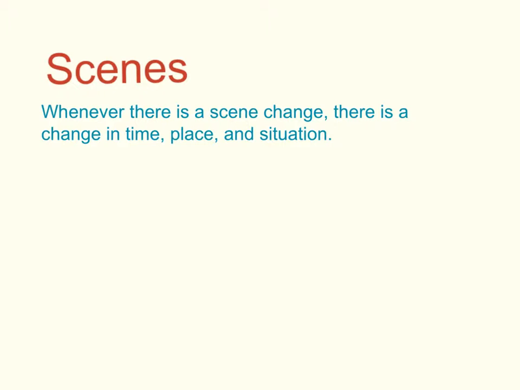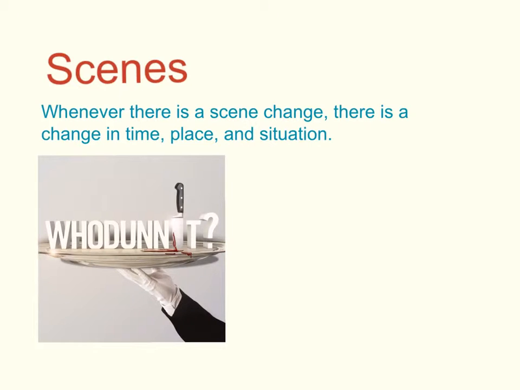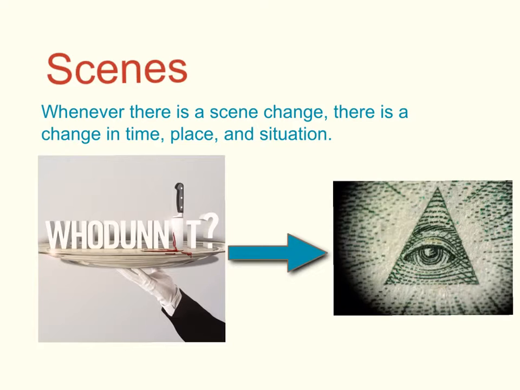Scenes are important because you can have many different things in the same act, such as a murder mystery in Scene 1, and in Scene 2 you can have the Illuminati. This specific story takes place because in the word who done it has 3 syllables. There are 3 sides in a triangle. Who done it is Illuminati.